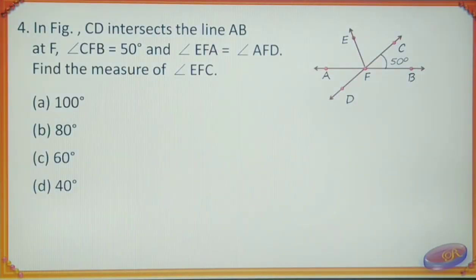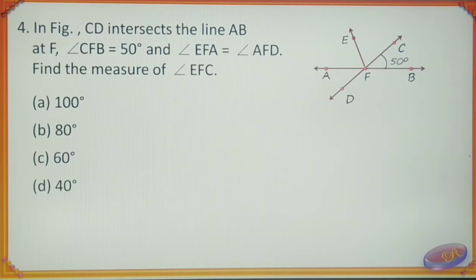Fourth question. In figure, CD intersects the line AB at F. Angle CFB is equal to 50 degree and angle EFA is equal to angle AFD. Find the measure of angle EFC.